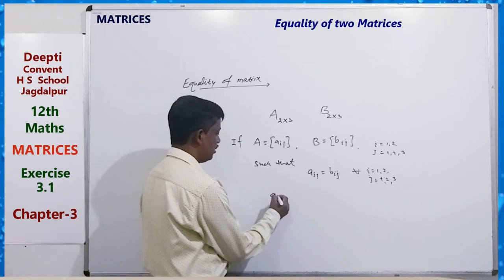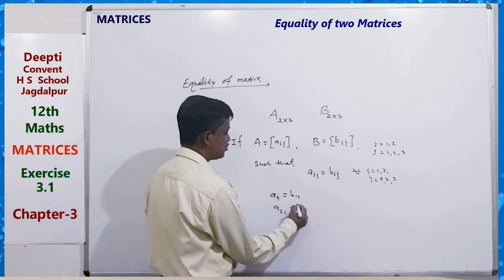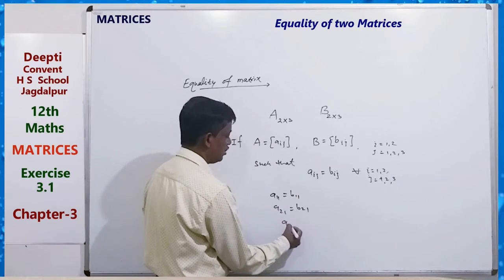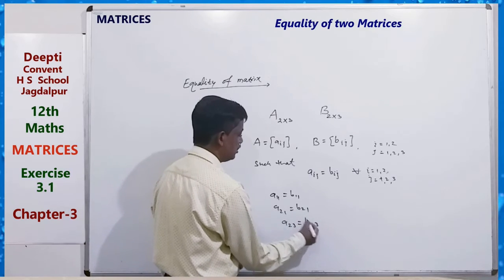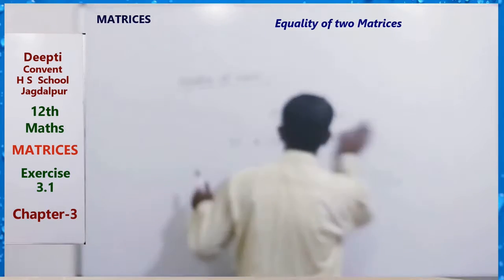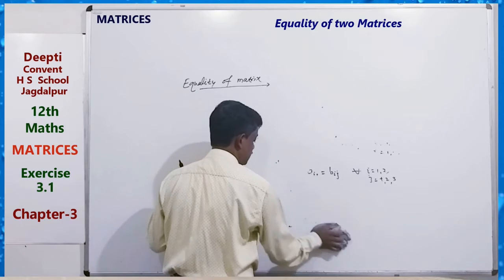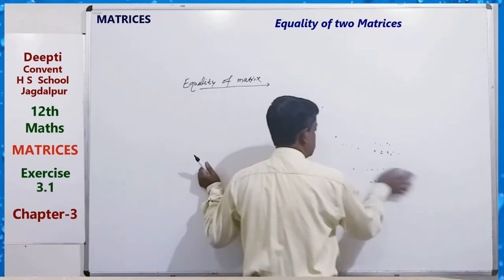Just like A11 equals B11, A21 equals B21, A23 equals B23, etc. All elements are equal.